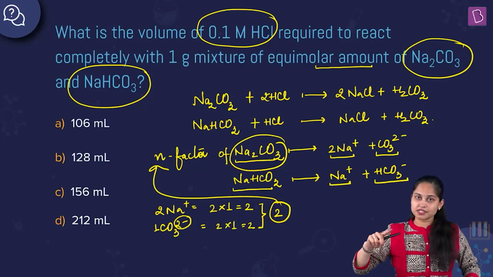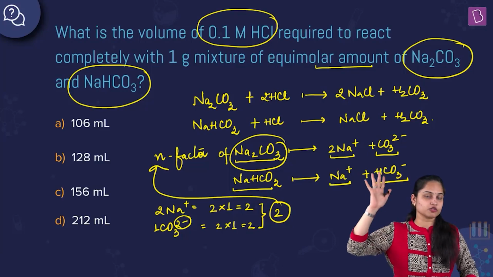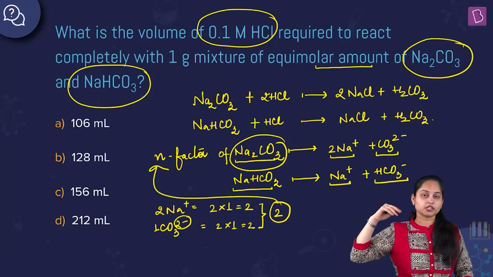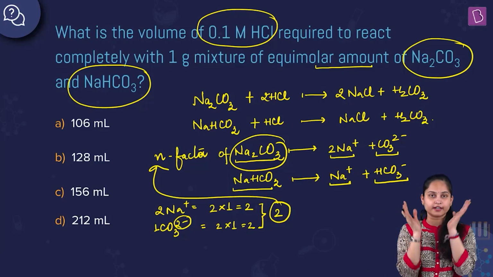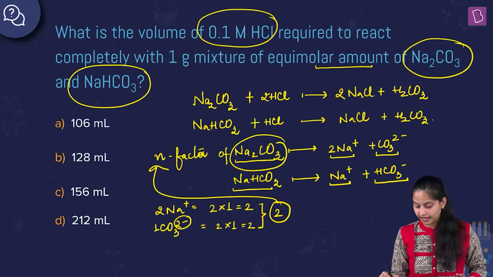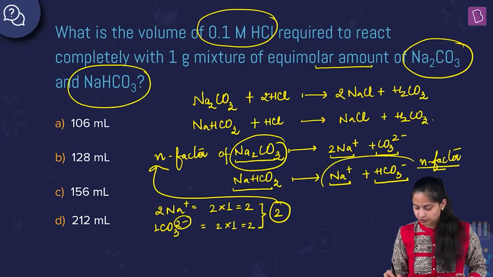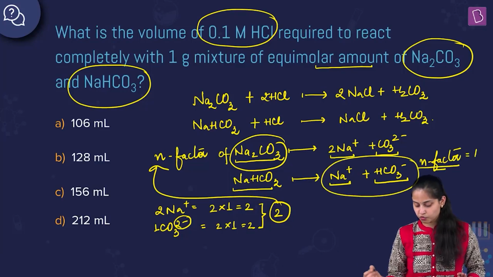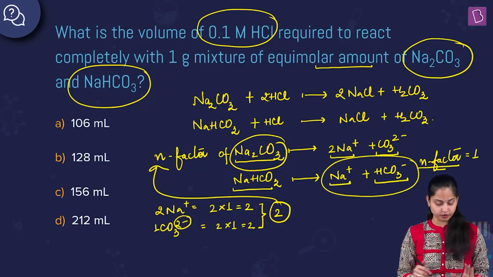So the charges present on cation and anion for NaHCO3 are equal to 1. That means the N factor will also be equal to 1. Therefore, the N factor for NaHCO3 will be equal to 1. Clear? This we have calculated.